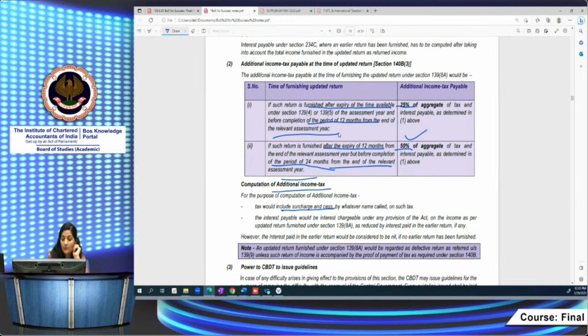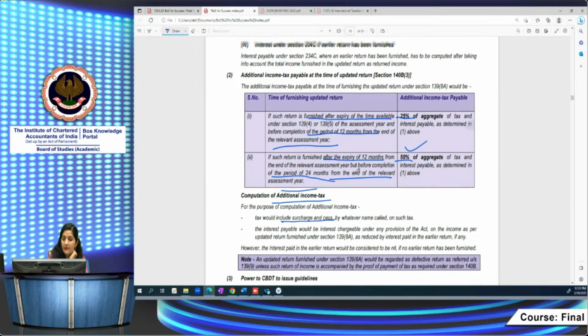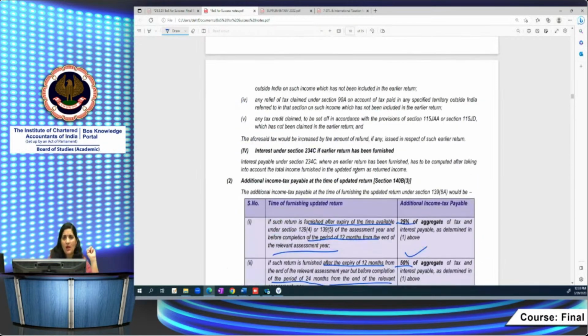This is the way you have to compute for the updated return. So what are the things you have to remember in the updated return? The circumstances, of course, are very important. You have to remember the time limits, up to what time you can furnish the updated return, who is eligible to furnish the updated return, how to compute the tax and interest amount while filing the updated return, or the additional income tax which a person is liable to pay at the time of filing the updated return, right?